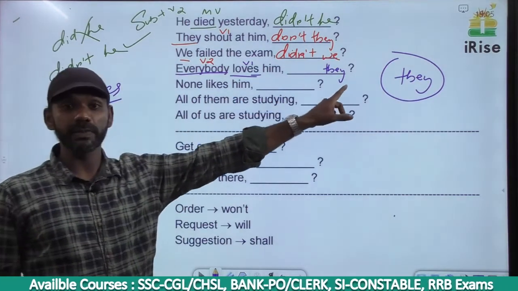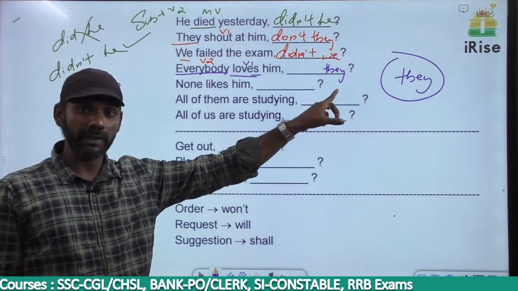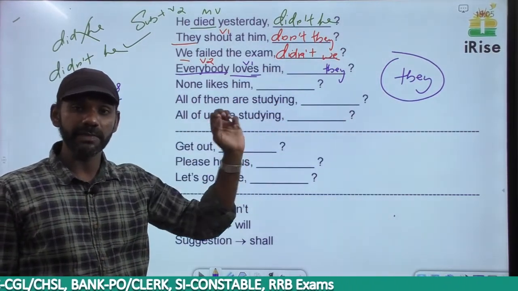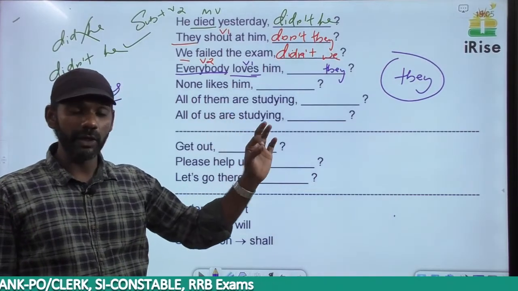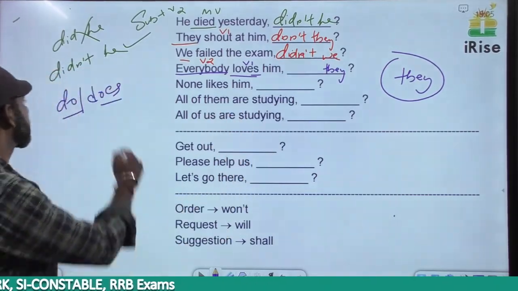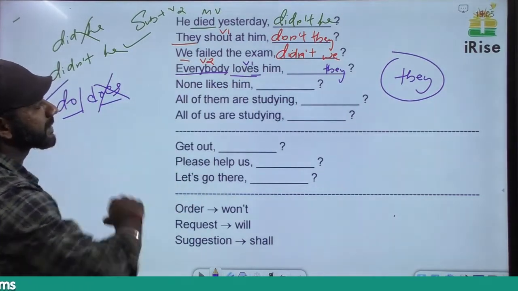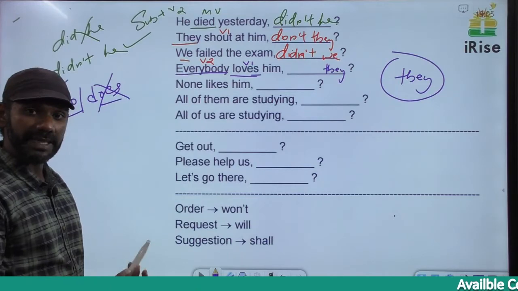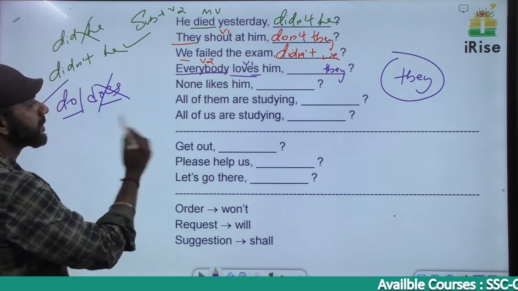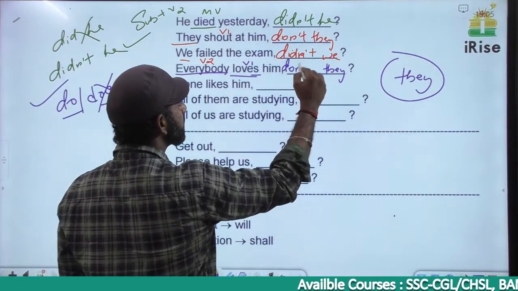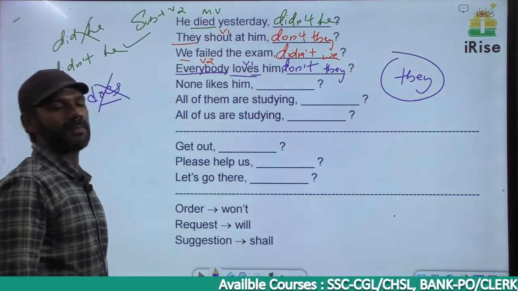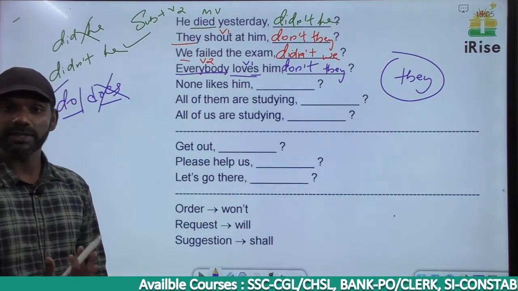Does cannot be used with they. They is a plural pronoun. The verb along with it must also be plural. So it cannot be does, it must be do. There is no negative term in the sentence, so in the tag there must be a negative term, an N word. Do becomes don't, so here the answer must be don't they. Everybody loves him, don't they.